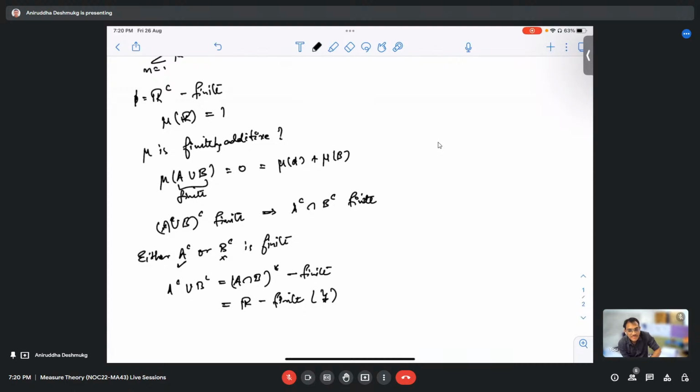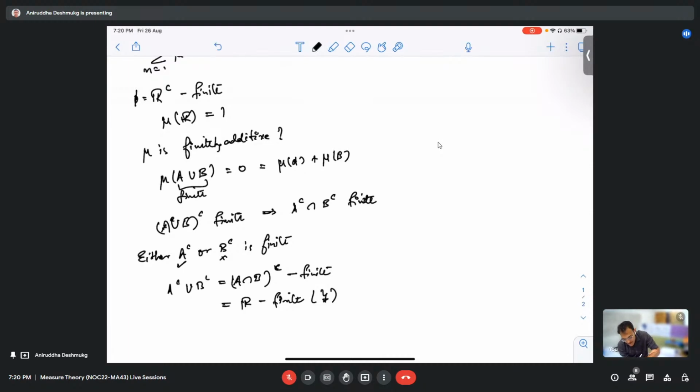So we're saying that A intersection B is null, and what we are saying is that the complement of A intersection B is finite. But that cannot happen, right? Because A intersection B is empty and the complement of empty is all of R. Which is a contradiction because R cannot be finite. Correct. R is not finite.